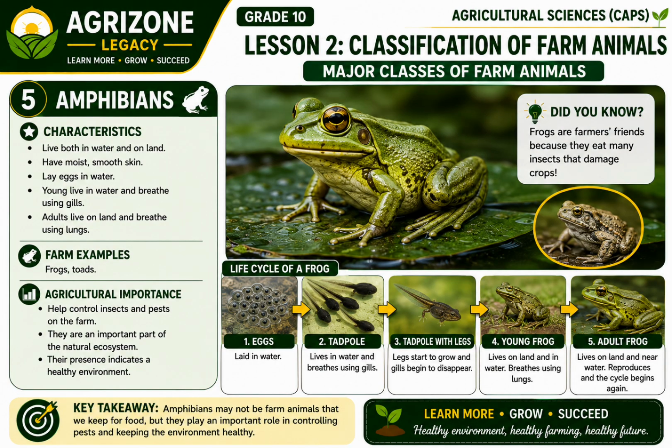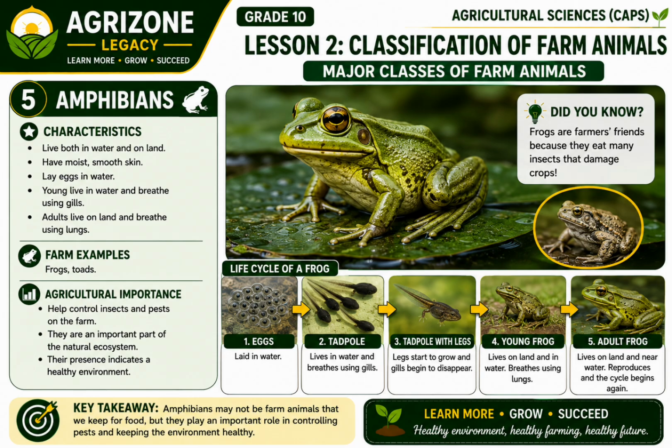Amphibians are animals that spend part of their lives in water and part on land. They have moist, smooth skin that helps them survive in damp environments. Most amphibians lay their eggs in water. After hatching, the young are called tadpoles. Tadpoles live in water and breathe using gills. As they grow, they develop legs, their gills disappear, and they begin to breathe with lungs. They then become young frogs and finally adult frogs.